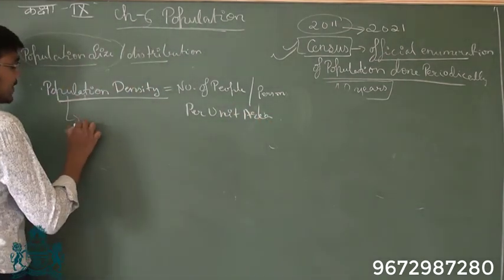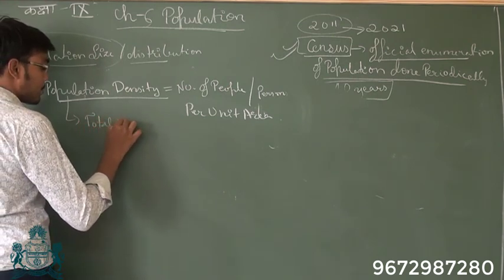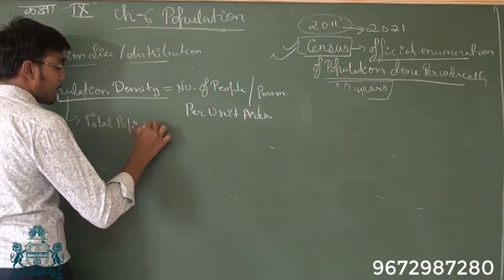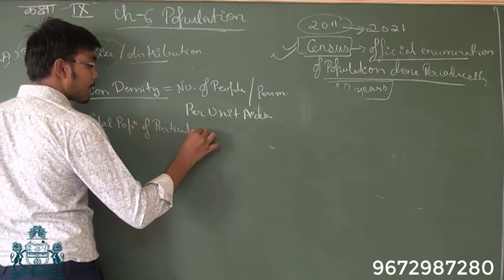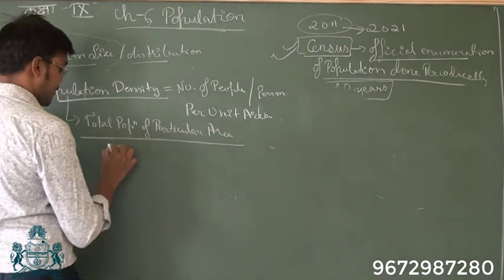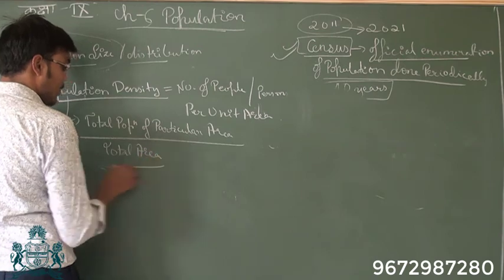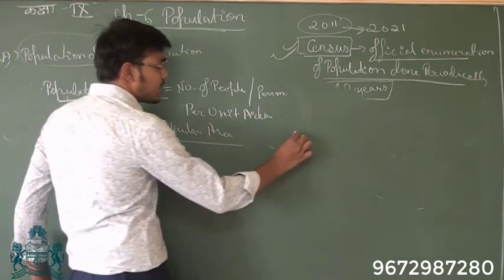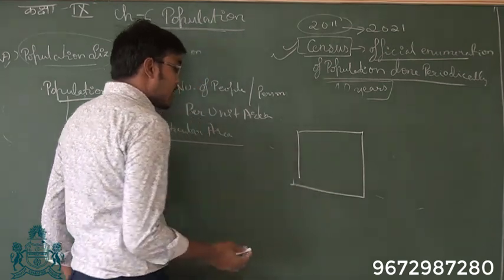It is calculated by dividing the total population of a particular area by the total area.